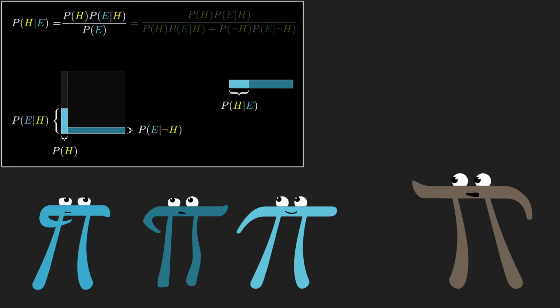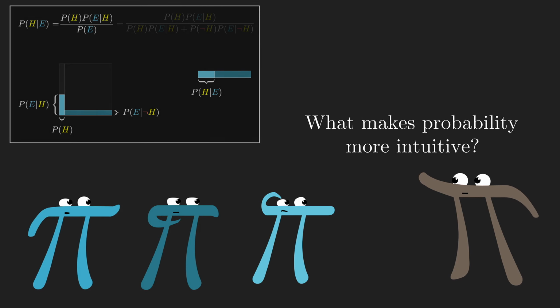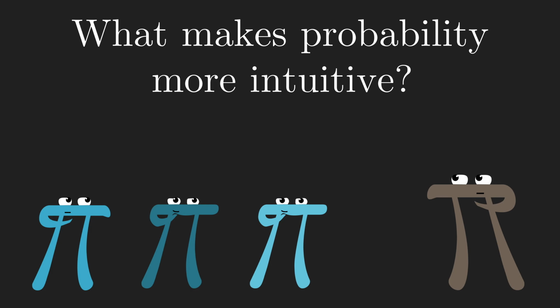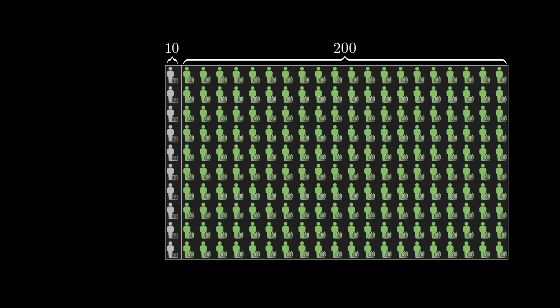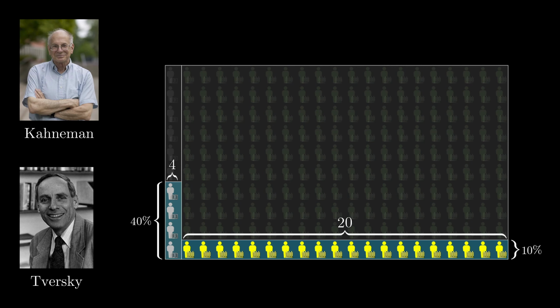Alright, this is probably a good time to take a step back and consider a few of the broader takeaways about how to make probability more intuitive, beyond just Bayes' theorem. First off, notice how the trick of thinking about a representative sample with some specific number of people, like our 210 librarians and farmers, was really helpful. There's actually another Kahneman and Tversky result which is all about this, and it's interesting enough to interject here.